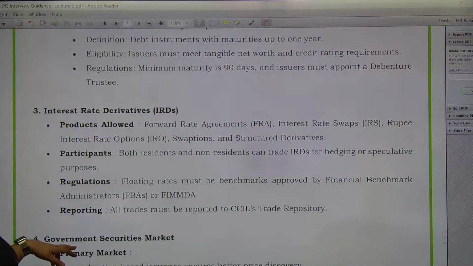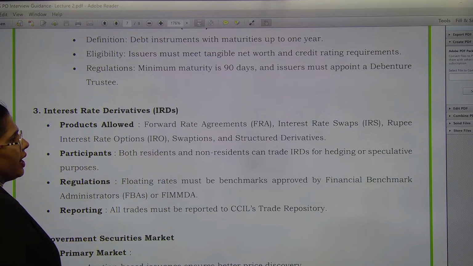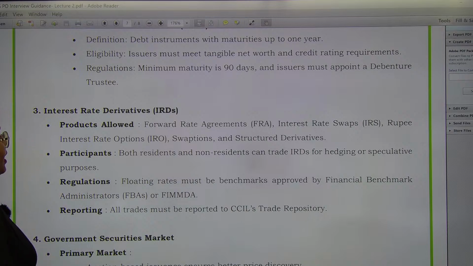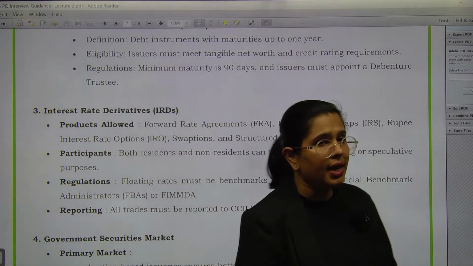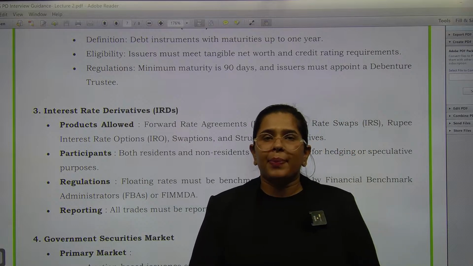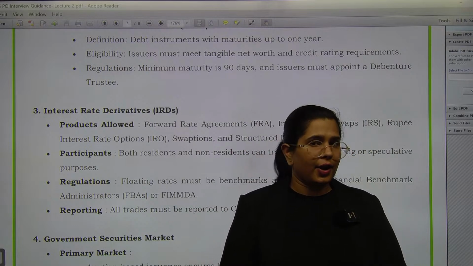Now there are certain other instruments, interest rate derivatives. Okay, over here what is going to happen? Forward rate agreements, interest rate swaps, rupee interest rates, and some other structured derivatives. Who can participate? Both residents as well as the non-residents. Floating rates must be approved by the Financial Benchmark Administrator, that is FBIL. Okay, over here what does derivatives mean? This is a kind of financial contract, the value of which depends on the underlying instrument,